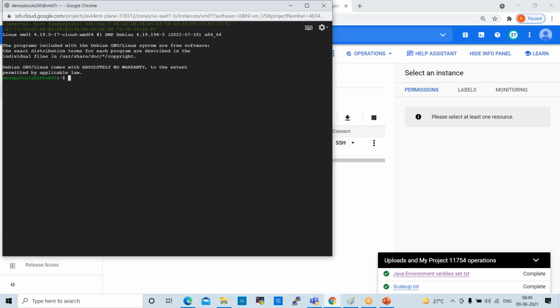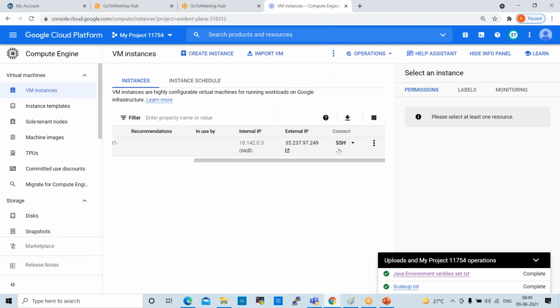Yeah. So here we are able to connect through the browser, right? So now we can perform whatever we want. Normally we connect through this browser only in real time as a DevOps engineer. But when we hand over this server to the project team, they will connect through SSH only. So how to connect through SSH, we'll try to understand.